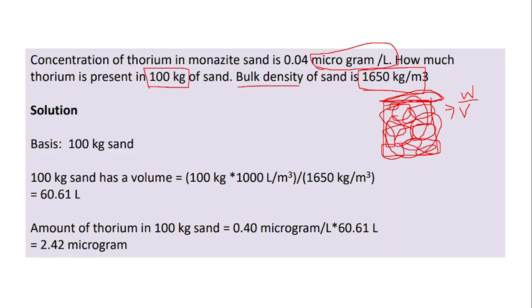This is to give you the idea of how many kg can occupy how much volume of a particular area. Okay, so this information is given. Now for the 100 kg sand, what is the volume you need to calculate? For that you have to divide this weight by the bulk density, to find the volume.